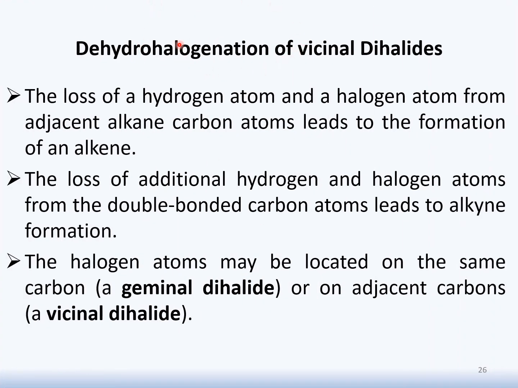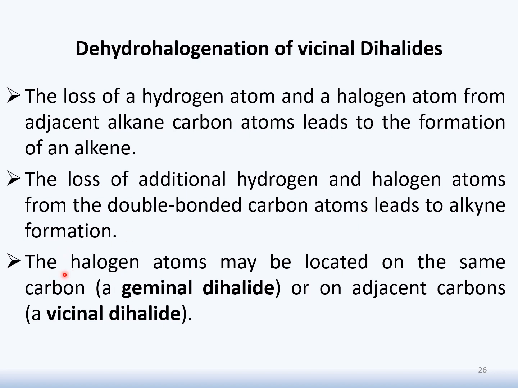First, let's discuss dehydrohalogenation of vicinal dihalides. It's one of the most important reactions for the preparation of alkyne. Firstly, what happens? We have alkane carbon atoms. There will be removal of hydrogen and halogen atom from adjacent carbon atoms. It does not lead to formation of alkyne, but it forms alkene. This alkene is further responsible for the loss of hydrogen and halogen atom from the double bonded carbon atom, which leads to the production of alkyne.